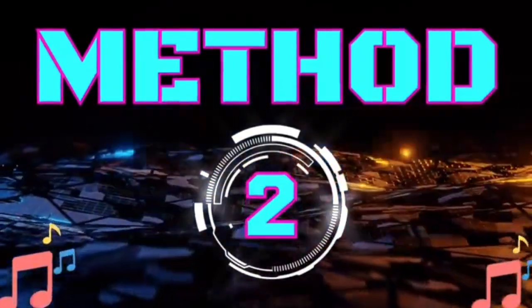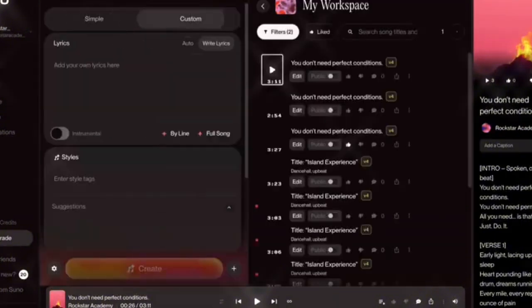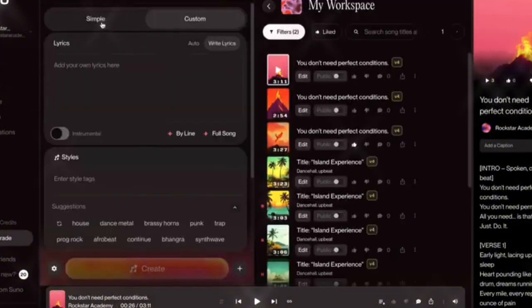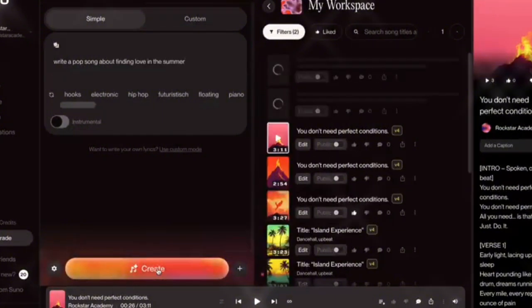Let's move to the easier way, which is method 2 to create songs. We're still going to use Suno AI, but Suno is going to do everything for us. On the Suno homepage or menu, go ahead and select Create, and leave it on Simple, as I'm showing you here on screen. You're then going to write a simple prompt like the one I mentioned earlier, which is: write a pop song about finding love in the summer. Select Create, and you're going to get 2 songs again. Let's listen to one of these songs that we got.